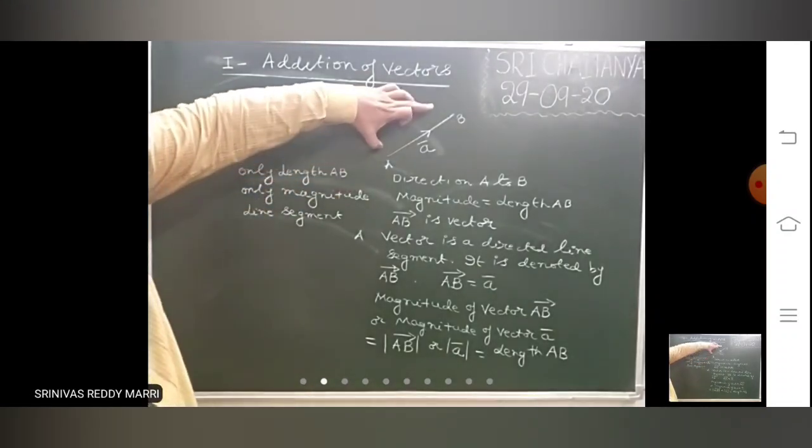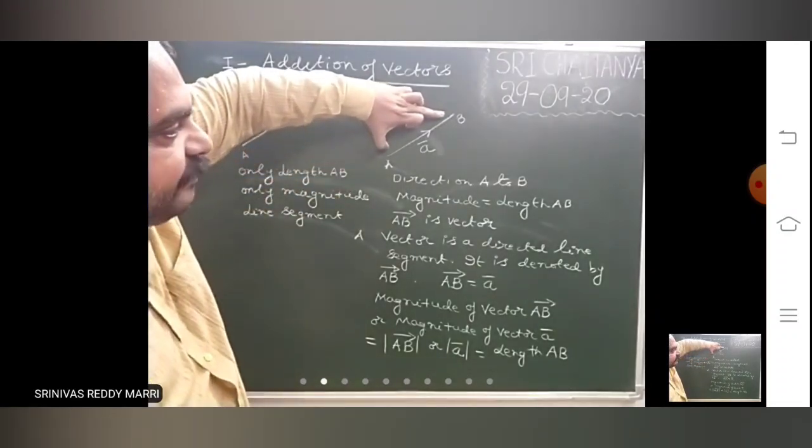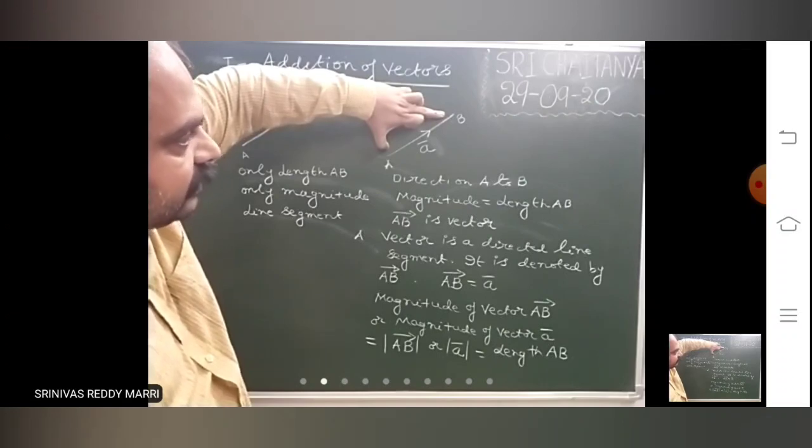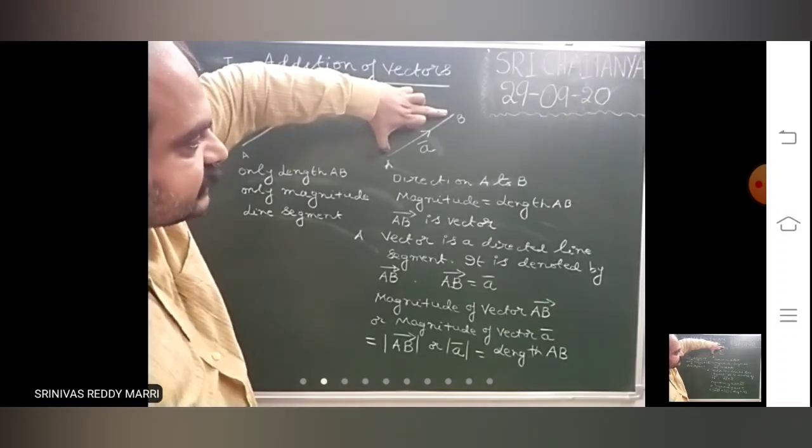So simply, a directed line segment is called a vector. Any vector will have magnitude and direction.